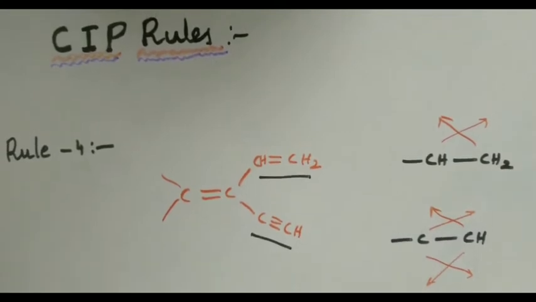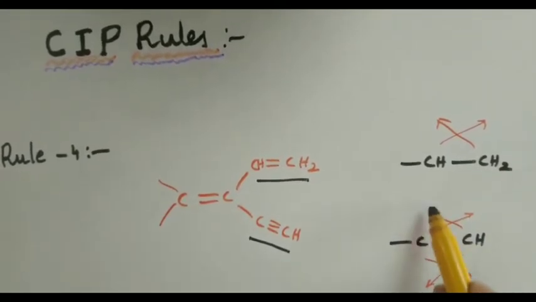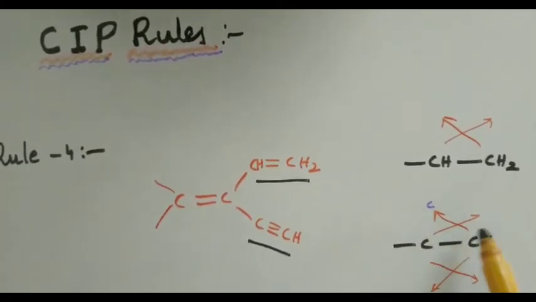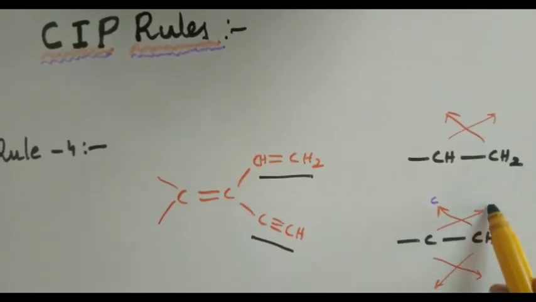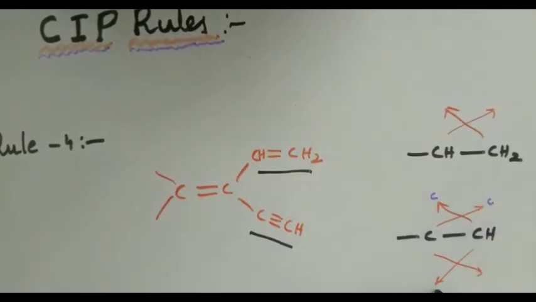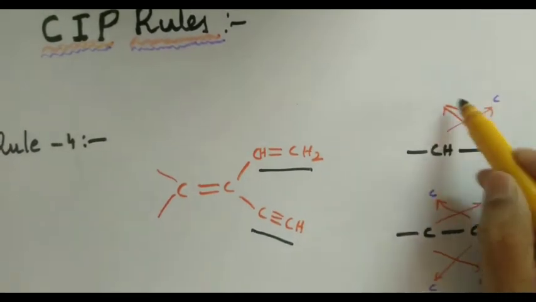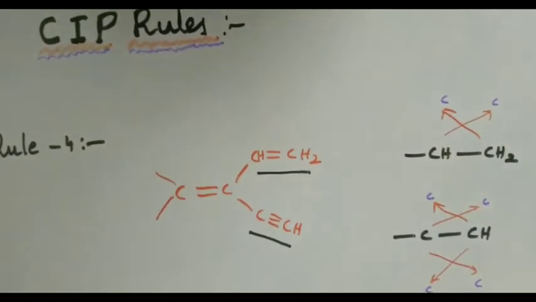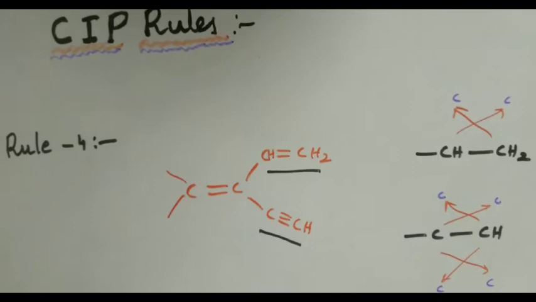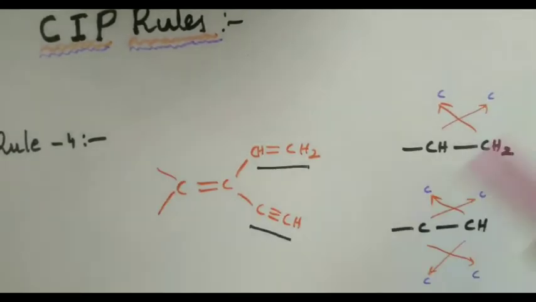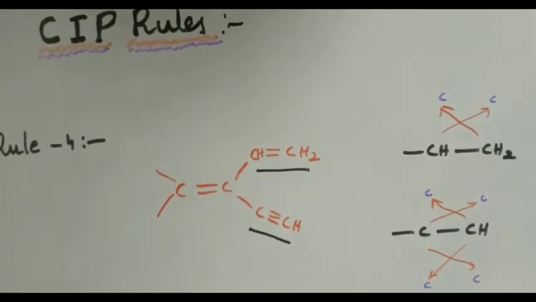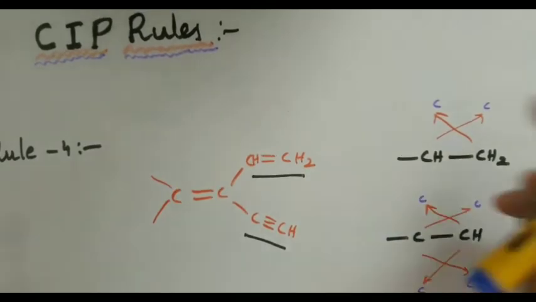What are the atoms that I need to connect? Here carbon is there, therefore while crossing I should write a carbon here. Here carbon is there, while crossing I should write a carbon here. Same is the case here. Same is the case here. Now write down or reconstruct with the ghost atoms. These are called ghost atoms. With those ghost atoms, reconstruct the total structures again.